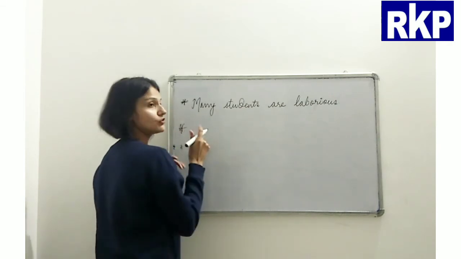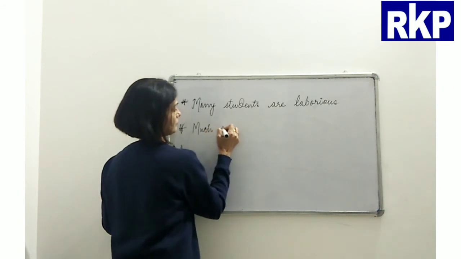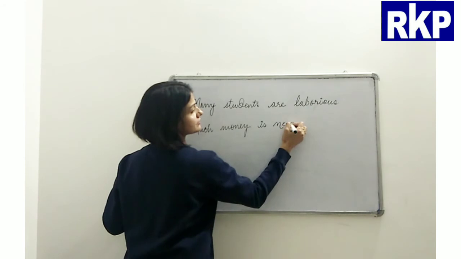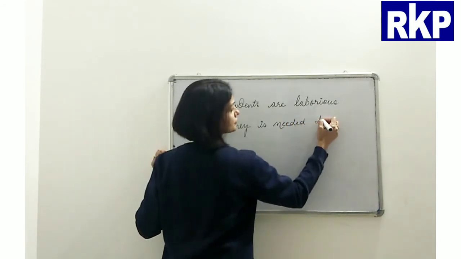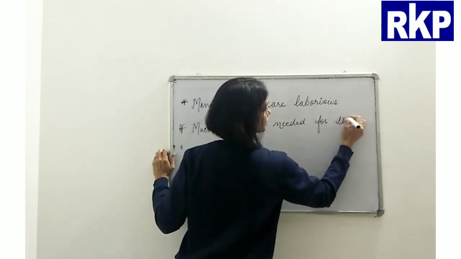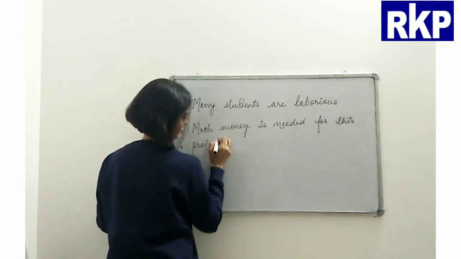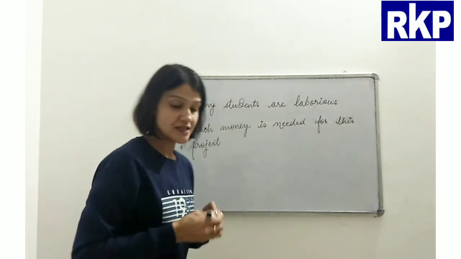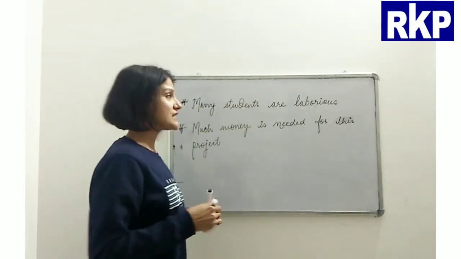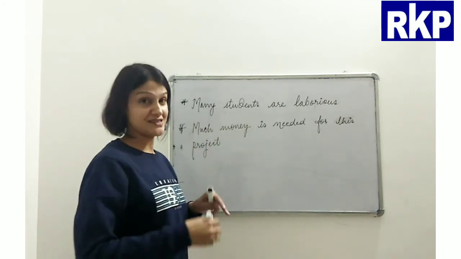And next I would write, much money is needed for this project. Now beta, if you see here, both the sentences are affirmative sentences, positive sentences, right?